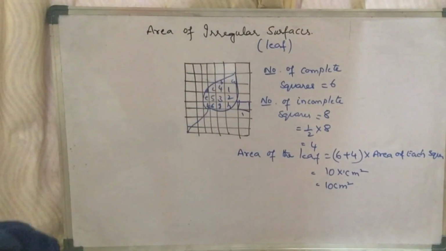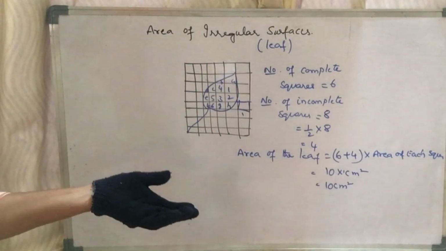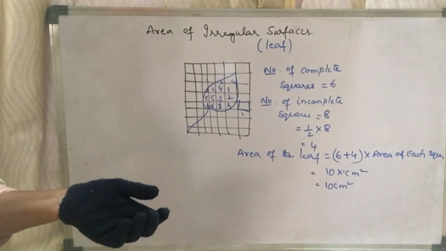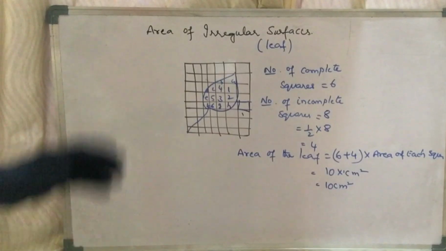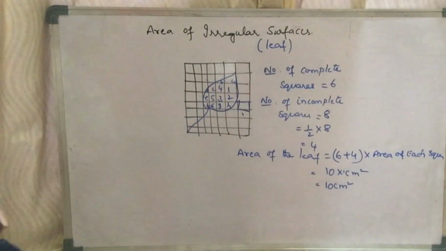You can even take a stone and find the area of its outer boundary, or any irregular shape, with the help of graph paper, and this is the method.